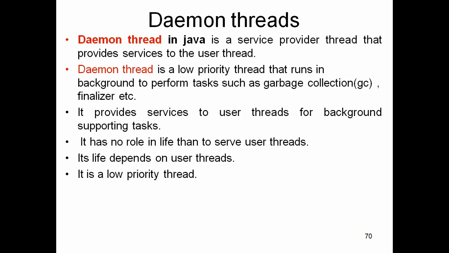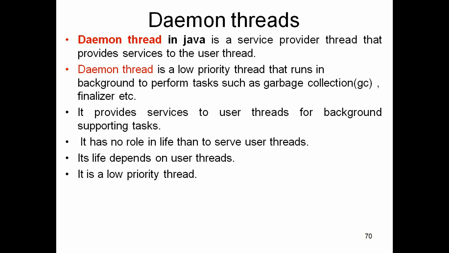Simply, a daemon thread is a low priority thread that runs in the background to perform background activities like garbage collection and finalization activities, etc. So a daemon thread in Java is a service provider. That thread runs for providing services to the user threads, and it runs in the background.